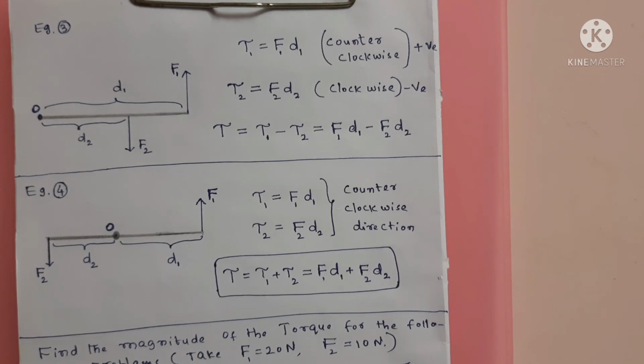So you can add them. The net or total torque, tau equals tau 1 plus tau 2, so F1 D1 plus F2 D2. That is the total torque on this rod. Then it will rotate like this, like a fan. Okay.